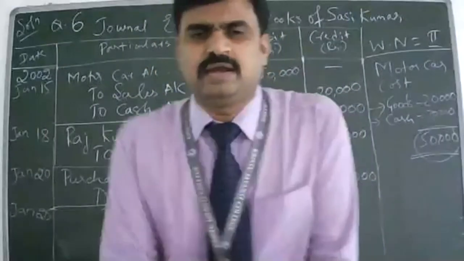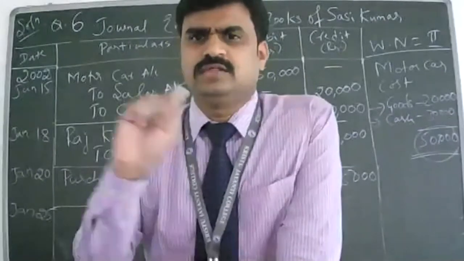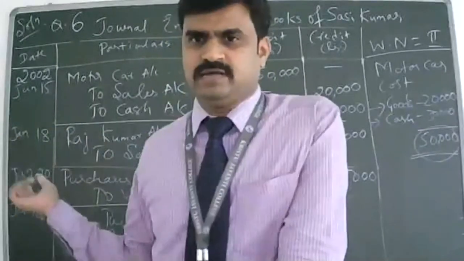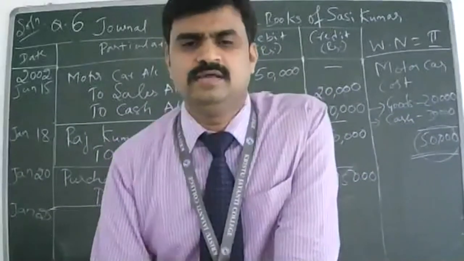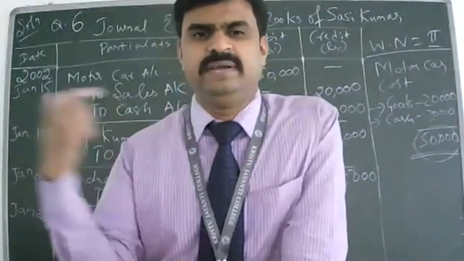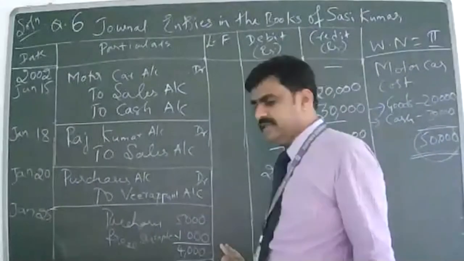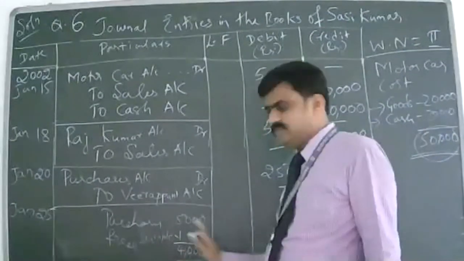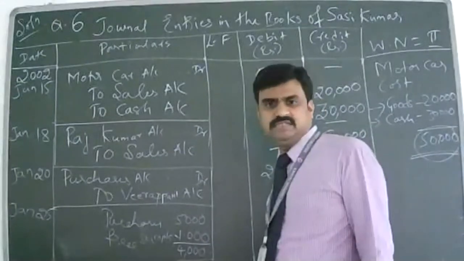That anyway, I think Baby Sir will teach you. That is called rectification of errors. Baby Sir will teach you how to rectify these kinds of entries, and elaborate on it later, once I finish my trial balance. Don't worry. So now you just understand that goods are going out as a free sample. I'm not getting any cash, but my purchase is reduced.